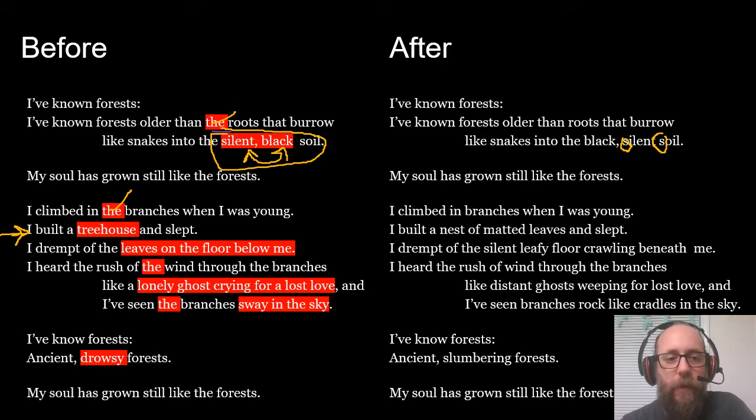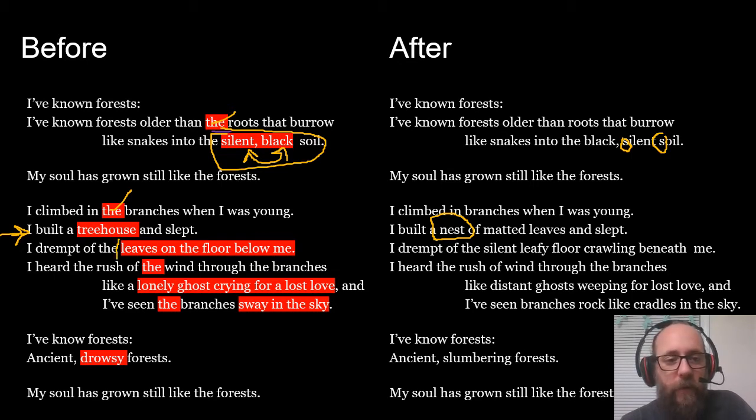So instead of "I built a treehouse and slept," I said "I built a nest." Maybe it's not exactly a treehouse, but for me it was kind of a nest because I'm sleeping in a tree. And it almost lets me pretend that I'm an animal in this, or pretend that I'm a bird. I built a nest of matted leaves and slept.